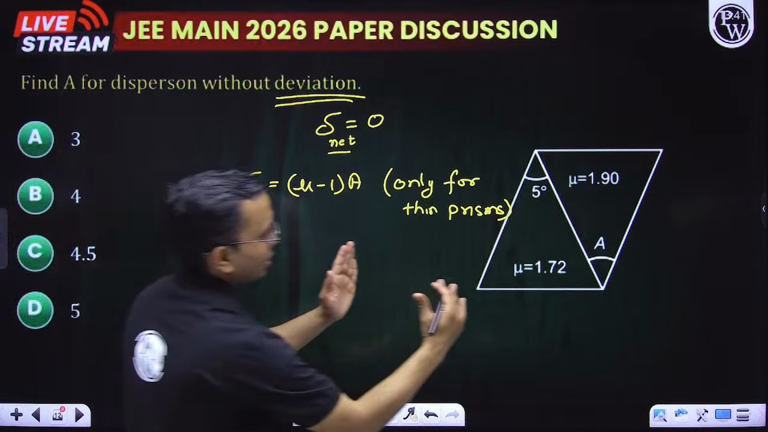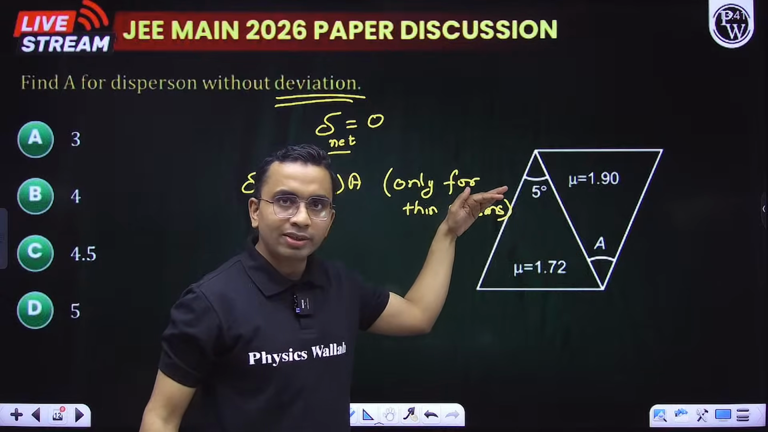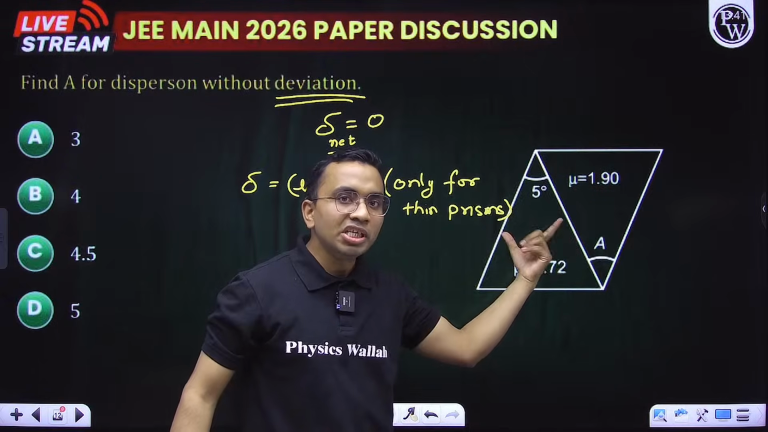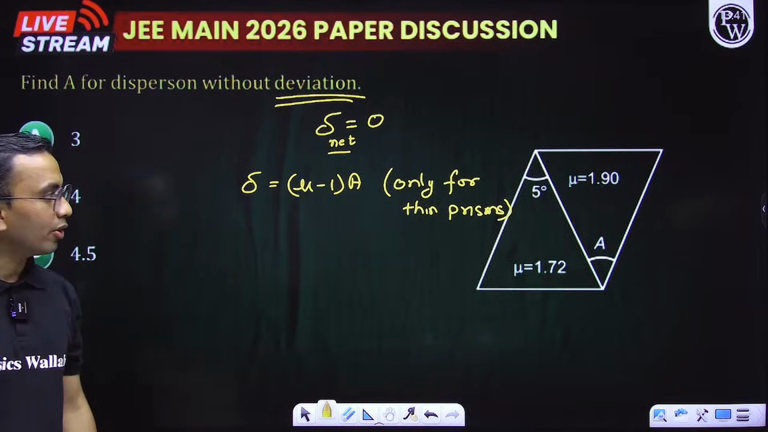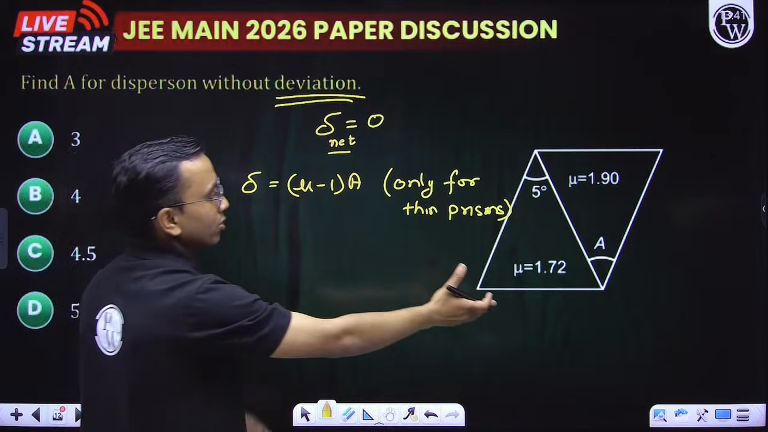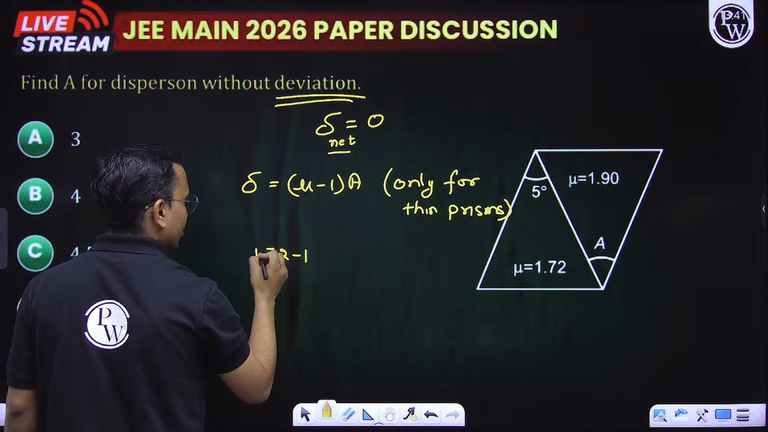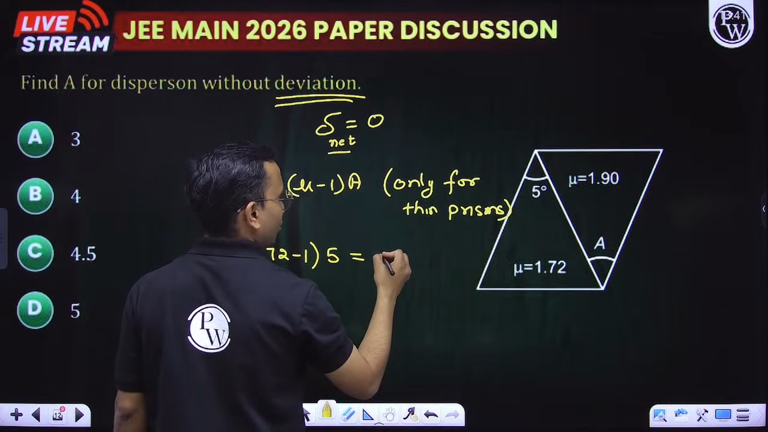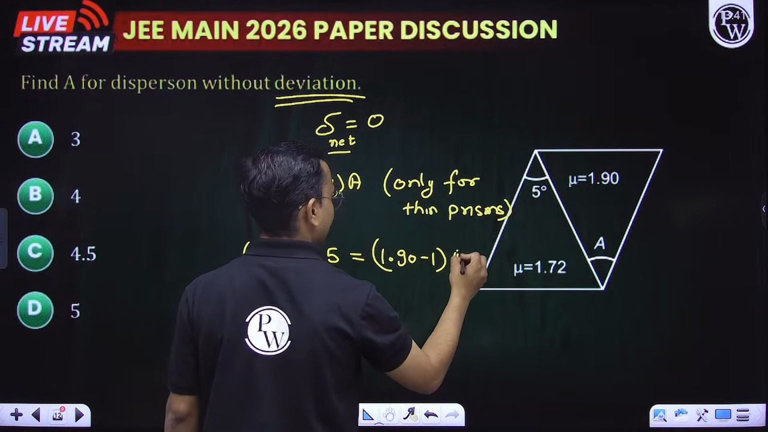Now one prism is like this, another prism is upside down. So what will happen? One will provide positive deviation, another will provide negative deviation. The magnitude of both the deviations will be equal and they will cancel each other. So equate the magnitude of the two deviations. So for first, mu minus 1, so 1.72 minus 1, mu minus 1 into A is 5, is equals to, for the second prism, mu minus 1, so 1.90 minus 1 into the angle there, that is A.